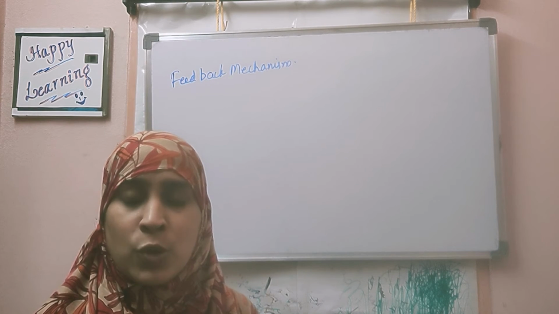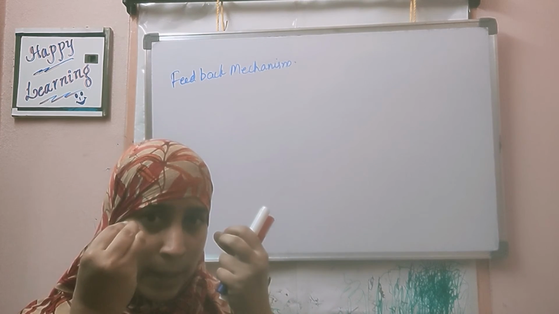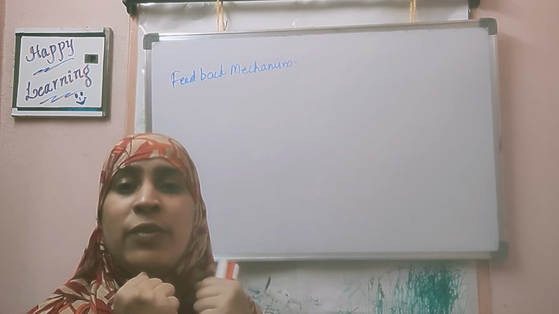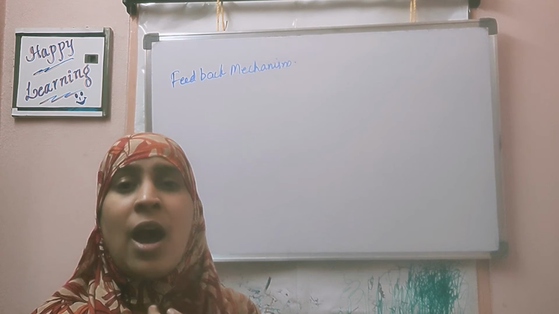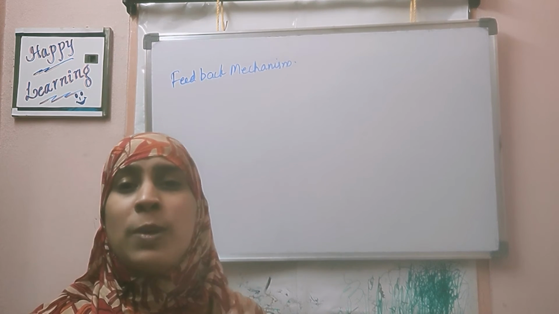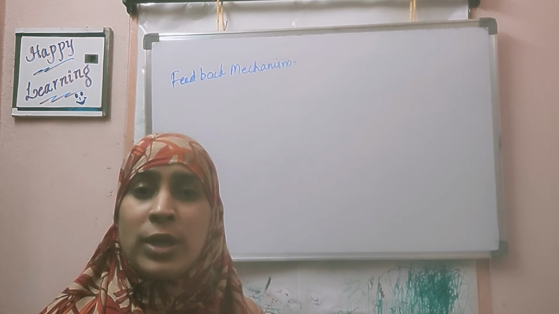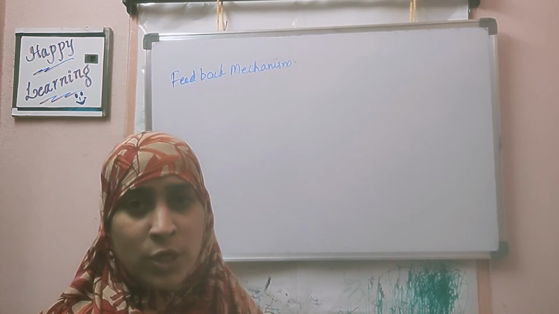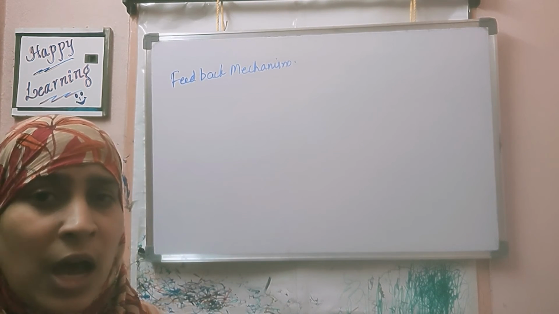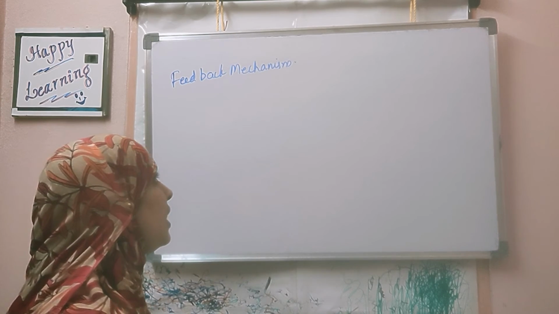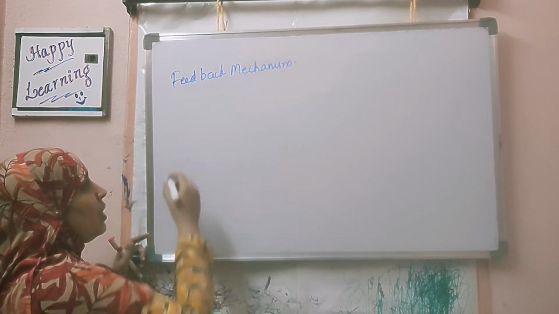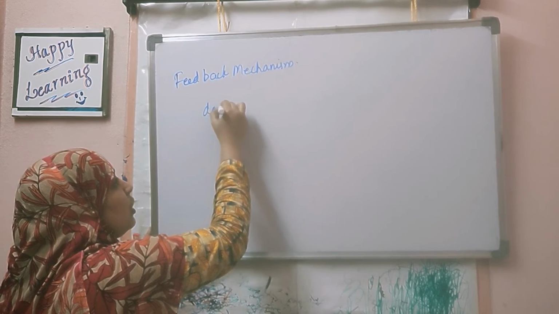What will happen? Your pupils will dilate, your blood pressure will increase, heartbeat will increase, goosebumps will occur. For some people, control on the bladder is also lost. These are some of the examples which occur when you see any danger in front of you.